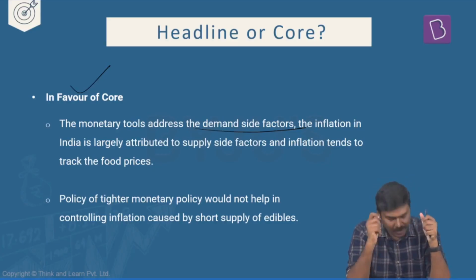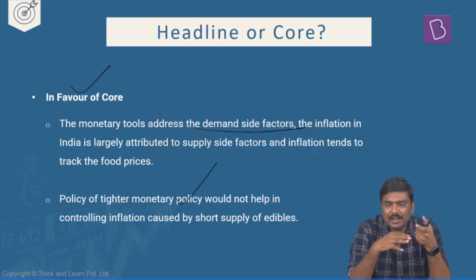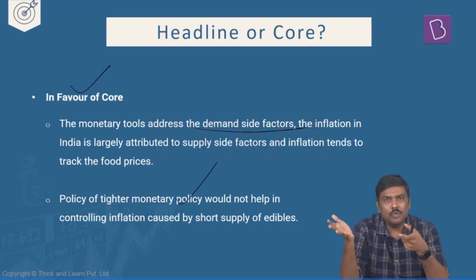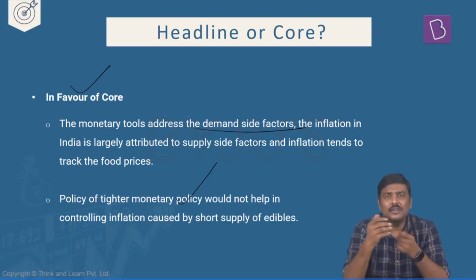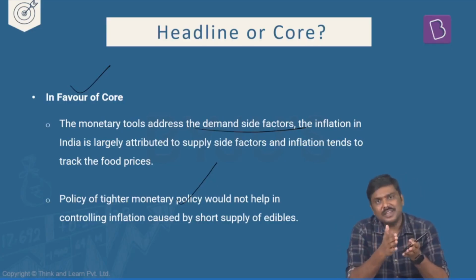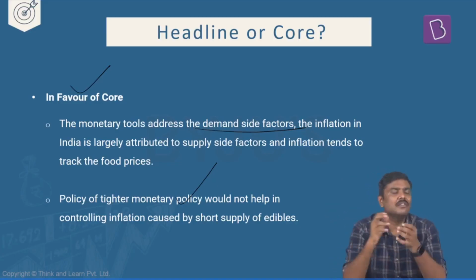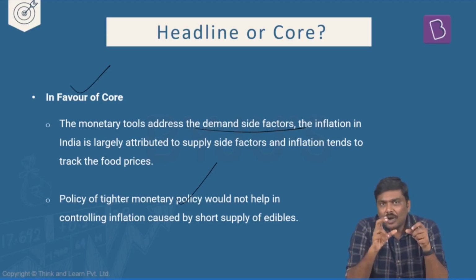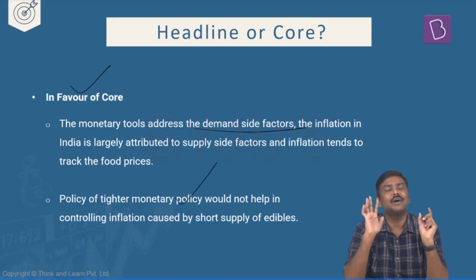And moreover, the argument here is, have a look at this. Whenever there are sudden, short-lived fluctuations in prices such as for fuel as well as food, that will drag up or drag down the headline inflation. And because the inflation rate is shifting either way, RBI also has to change the interest rates in the market.